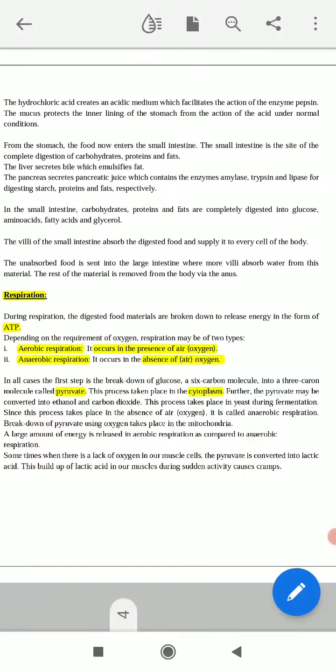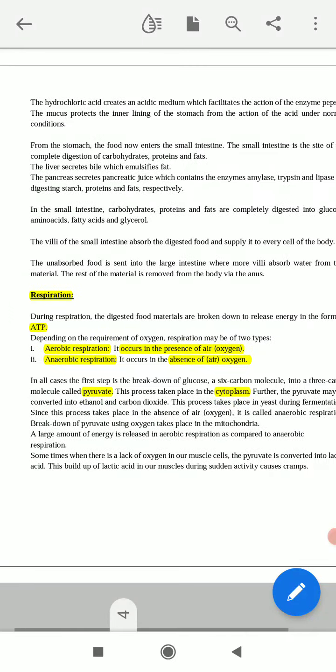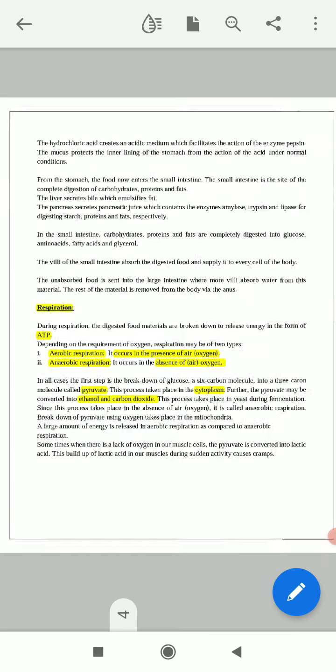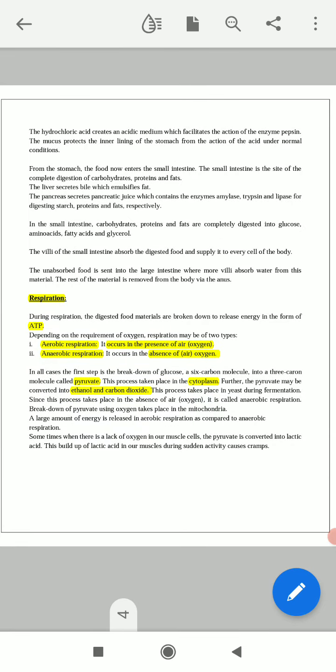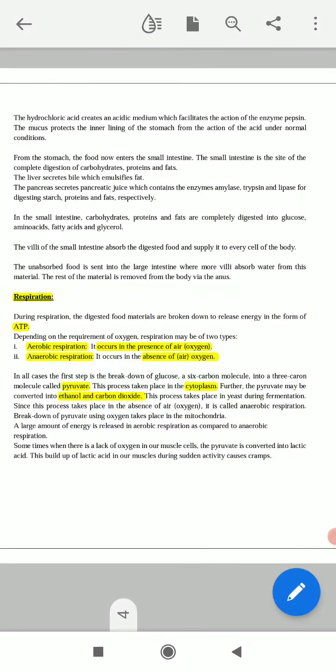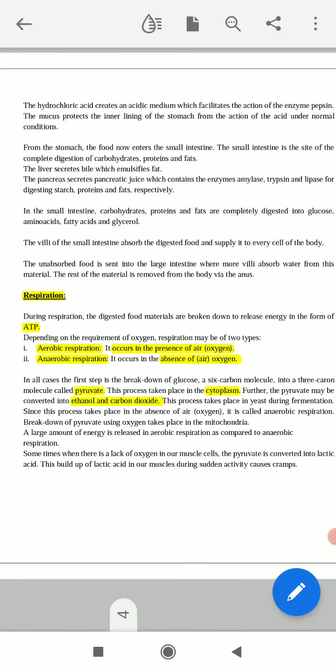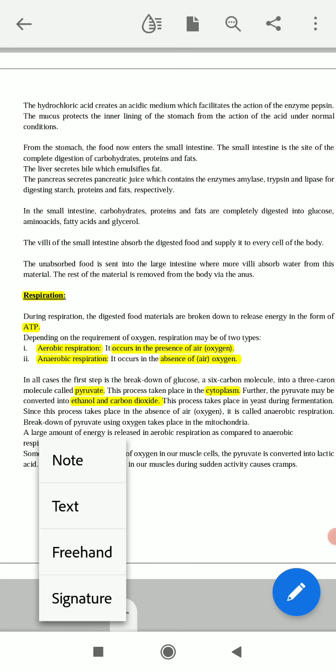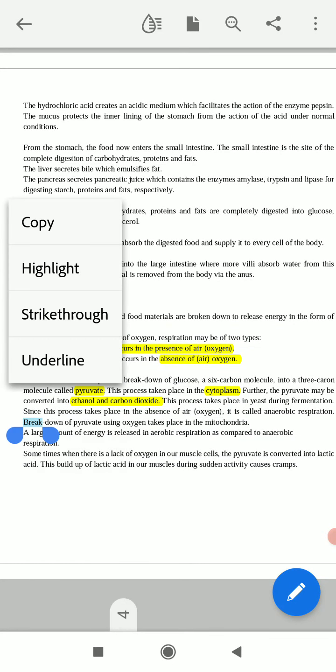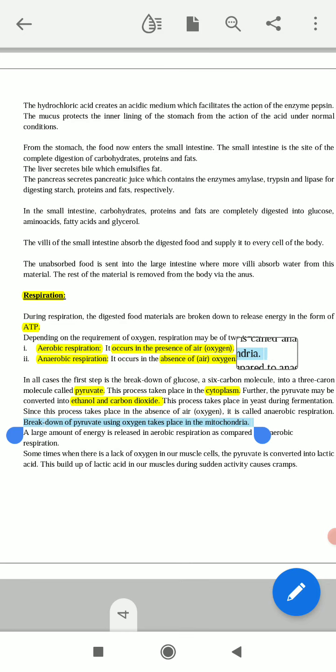Further, pyruvate is converted into ethanol and carbon dioxide. This process takes place in yeast during the fermentation process. The breakdown of pyruvate using oxygen takes place in the mitochondria. So aerobic respiration takes place in the mitochondria.